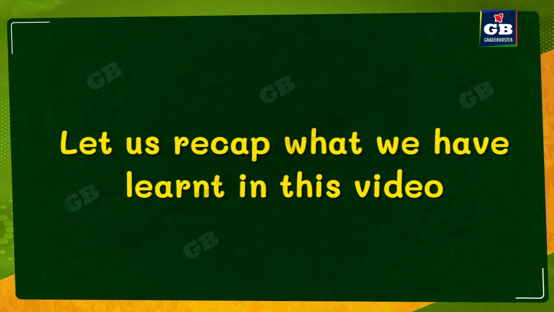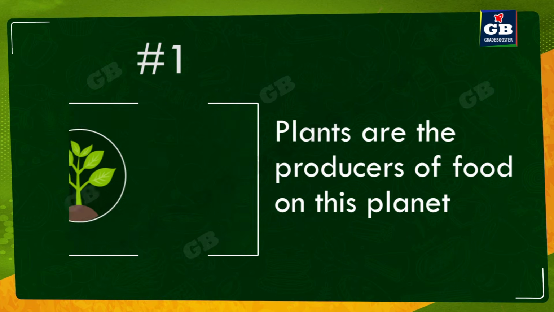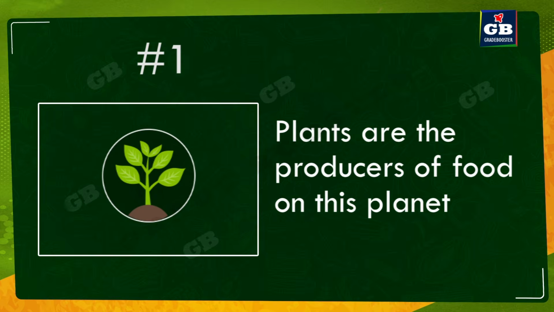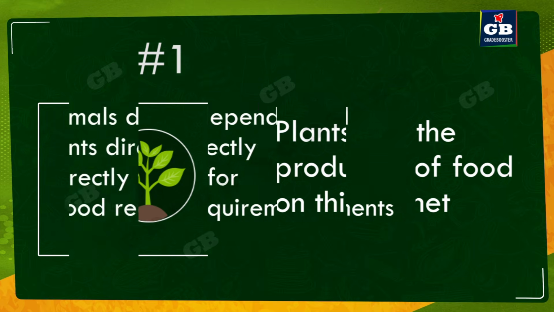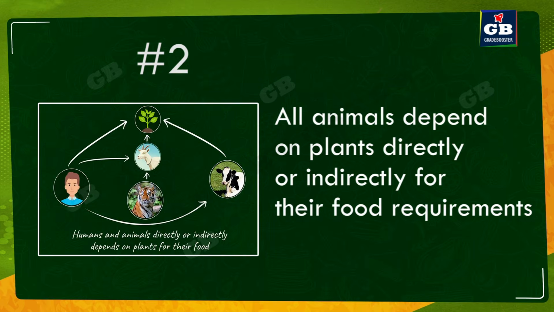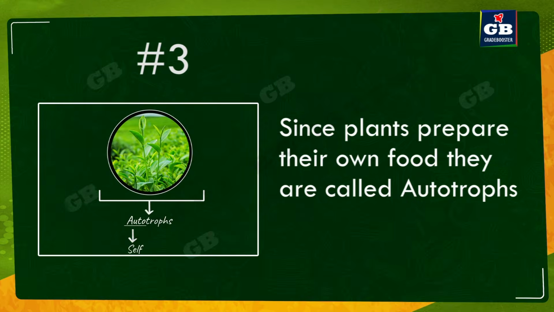Once again, let us recap what we have learned in this video. Plants are the producers of food on this planet. The second thing, all animals depend on plants directly or indirectly for their food requirements. Since plants prepare their own food, they are called autotrophs.